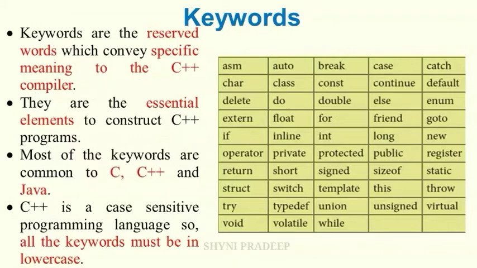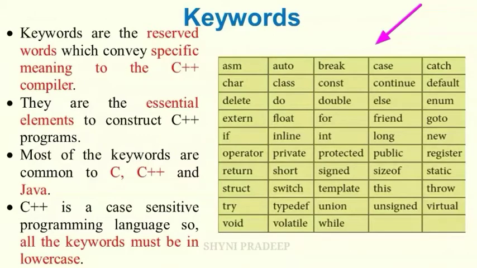C++ is a case-sensitive programming language, so all the keywords must be in lowercase. See here, these are the keywords. You cannot use these keywords as a normal identifier or normal variable because these are reserved words.